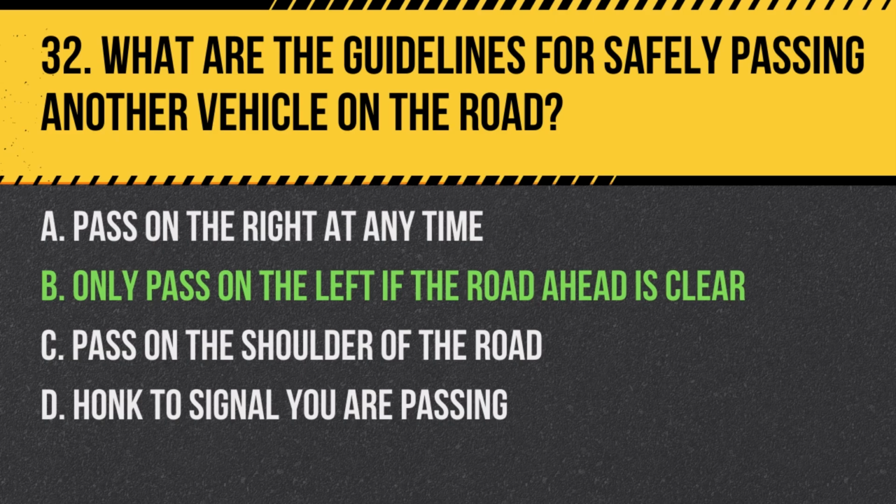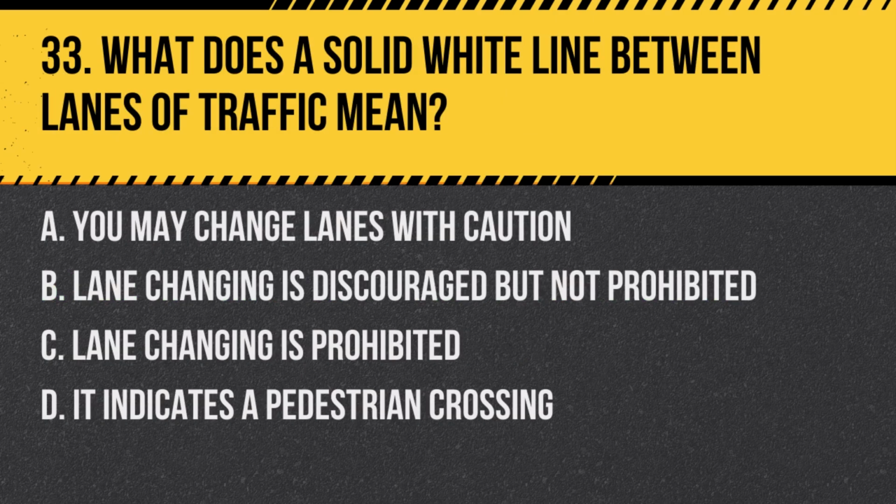It's safest to pass another vehicle on the left side and only when the road ahead is clear of oncoming traffic. Question 33. What does a solid white line between lanes of traffic mean? A. You may change lanes with caution. B. Lane changing is discouraged but not prohibited. C. Lane changing is prohibited. D. It indicates a pedestrian crossing. Answer C. Lane changing is prohibited.